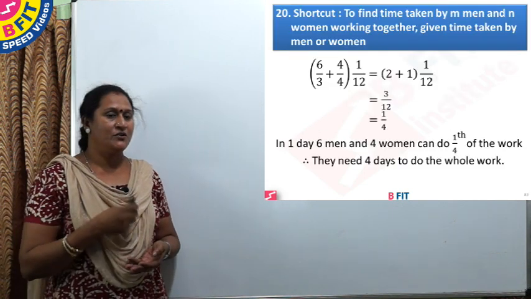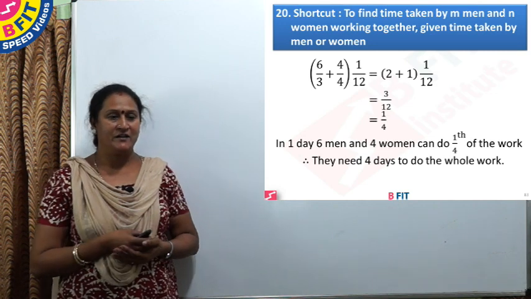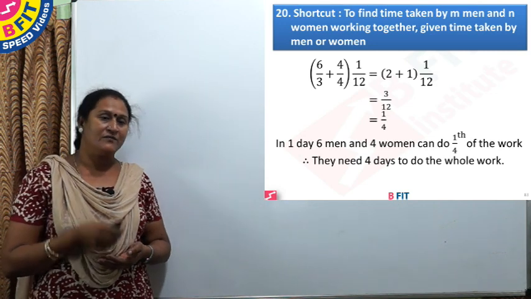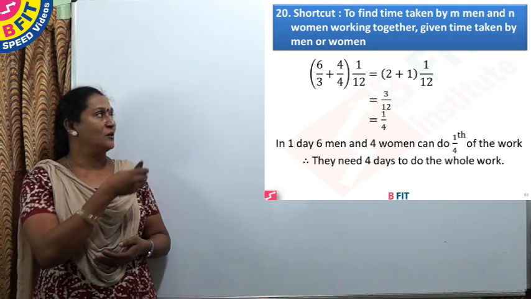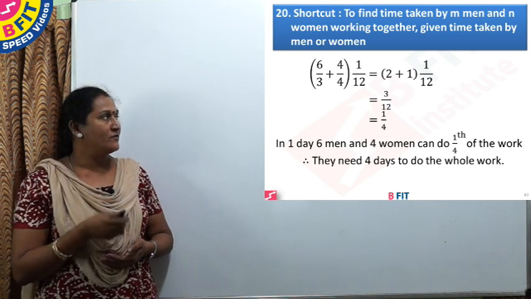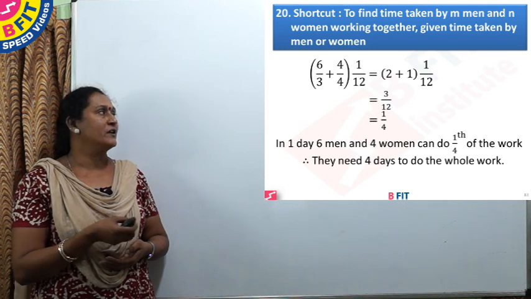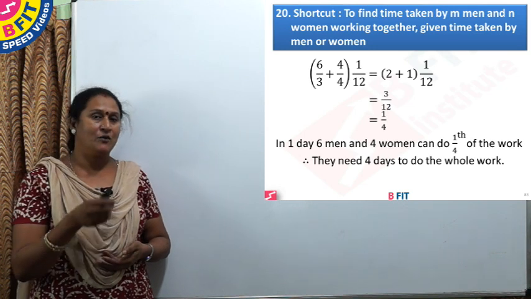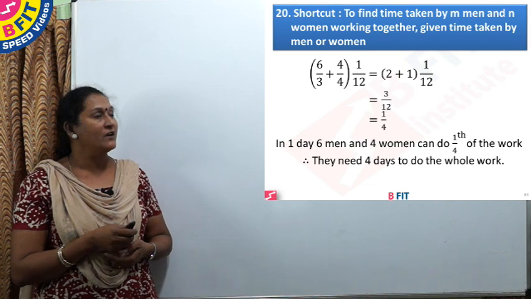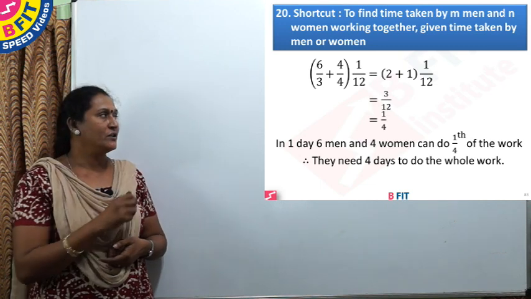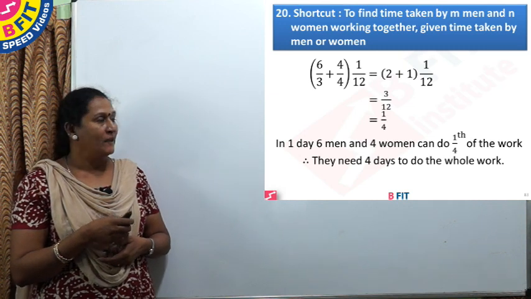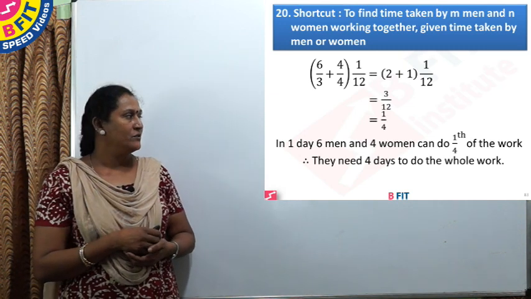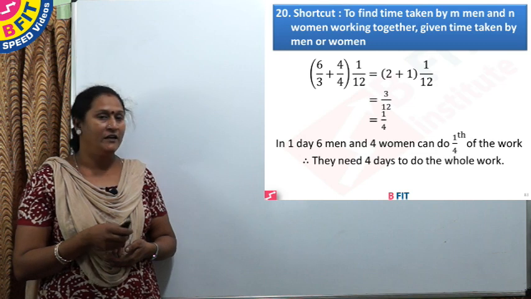And here, using the shortcut, we have arrived at the answer easily. So here 3 men's work is given, so divide by 3, and 6 men's work is asked, so multiply it with 6. 4 women's work is given and 4 women's work is asked, and the total number of days is 12, so 1 day's work is 1 by 12. So using the shortcut we have got that 6 men and 4 women can do 1/4 of the work in one day. So to do the whole work they need 4 days.